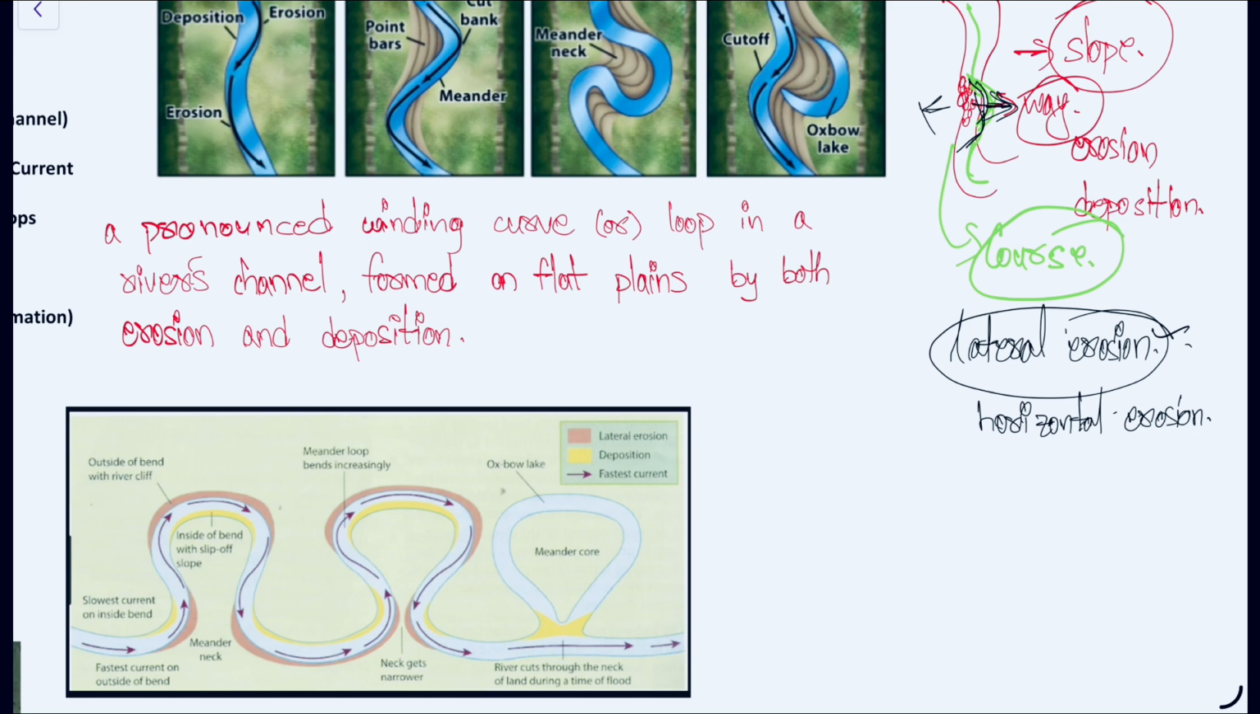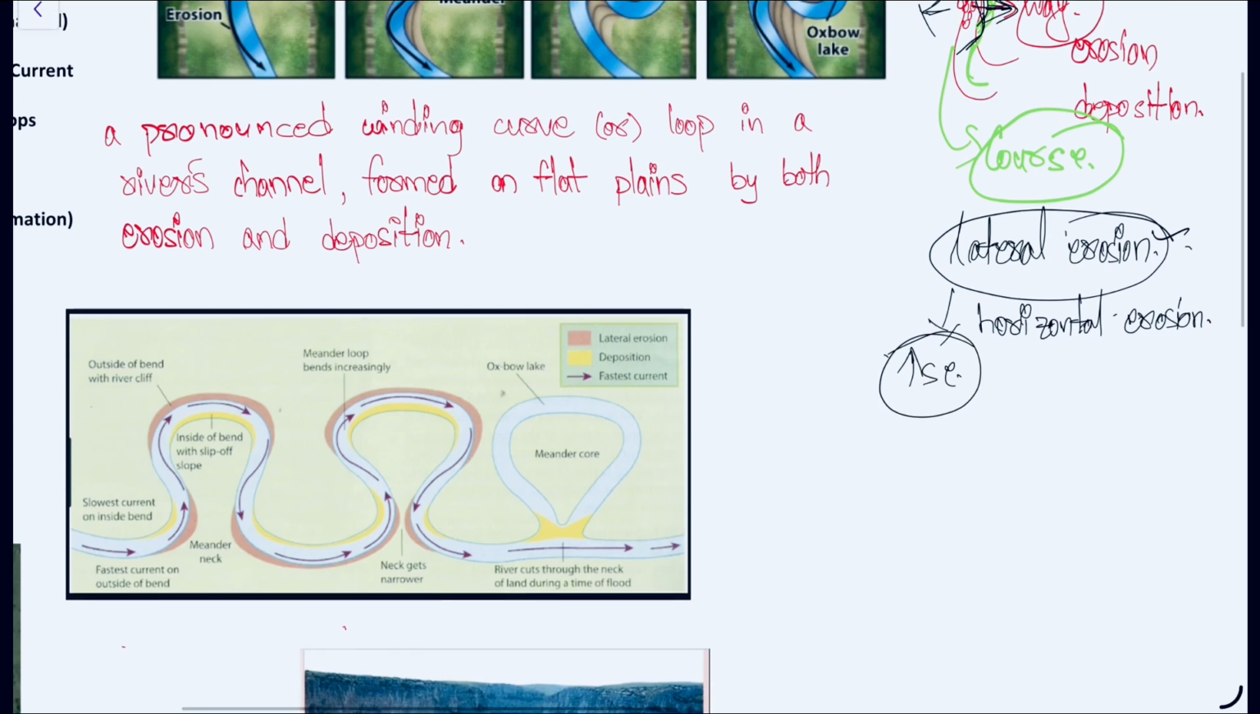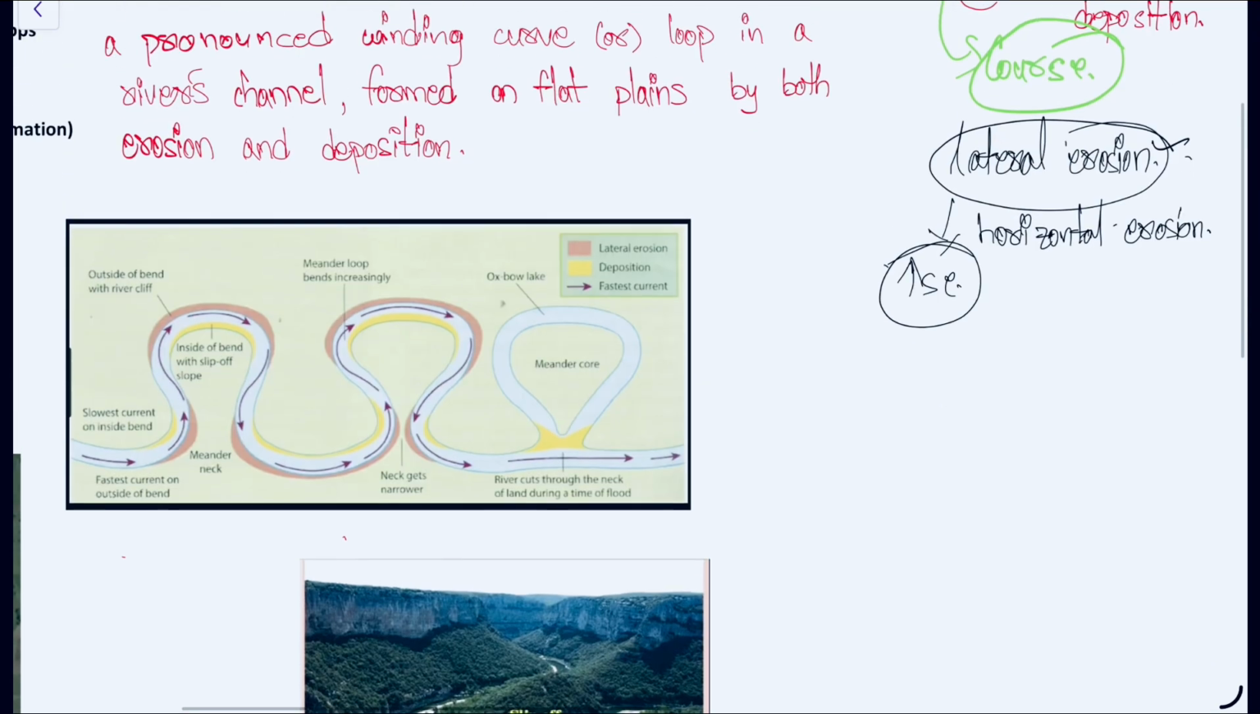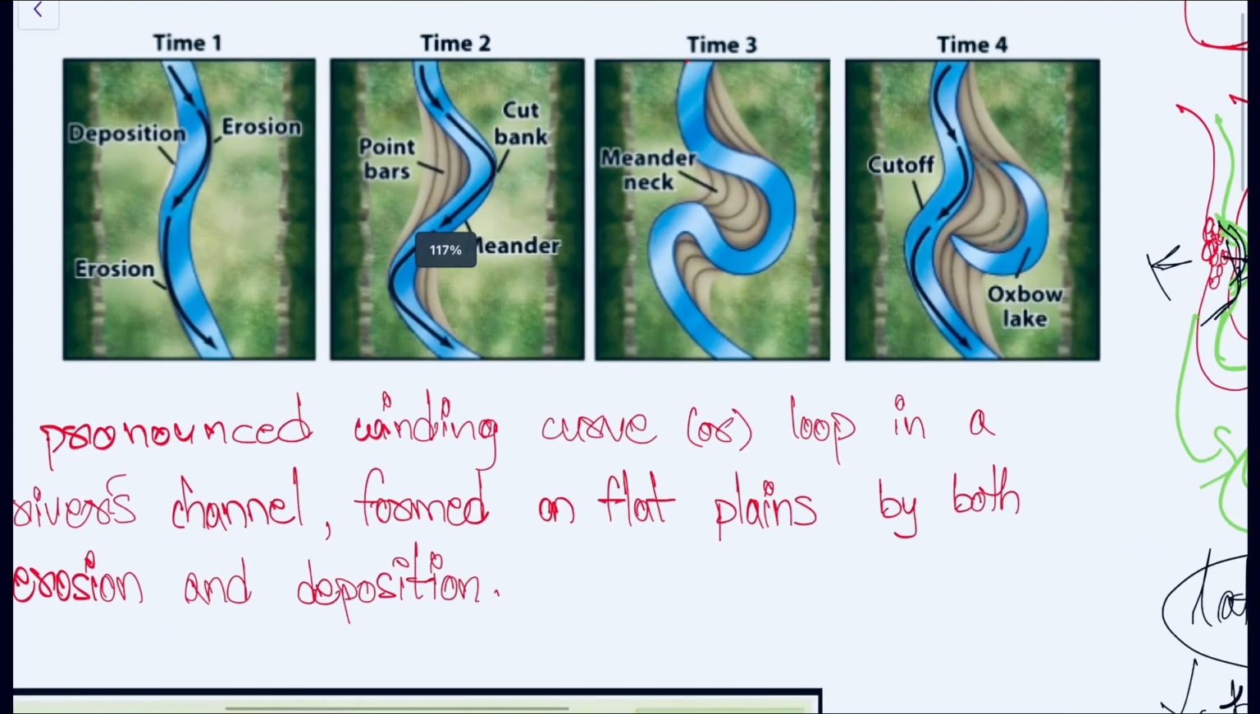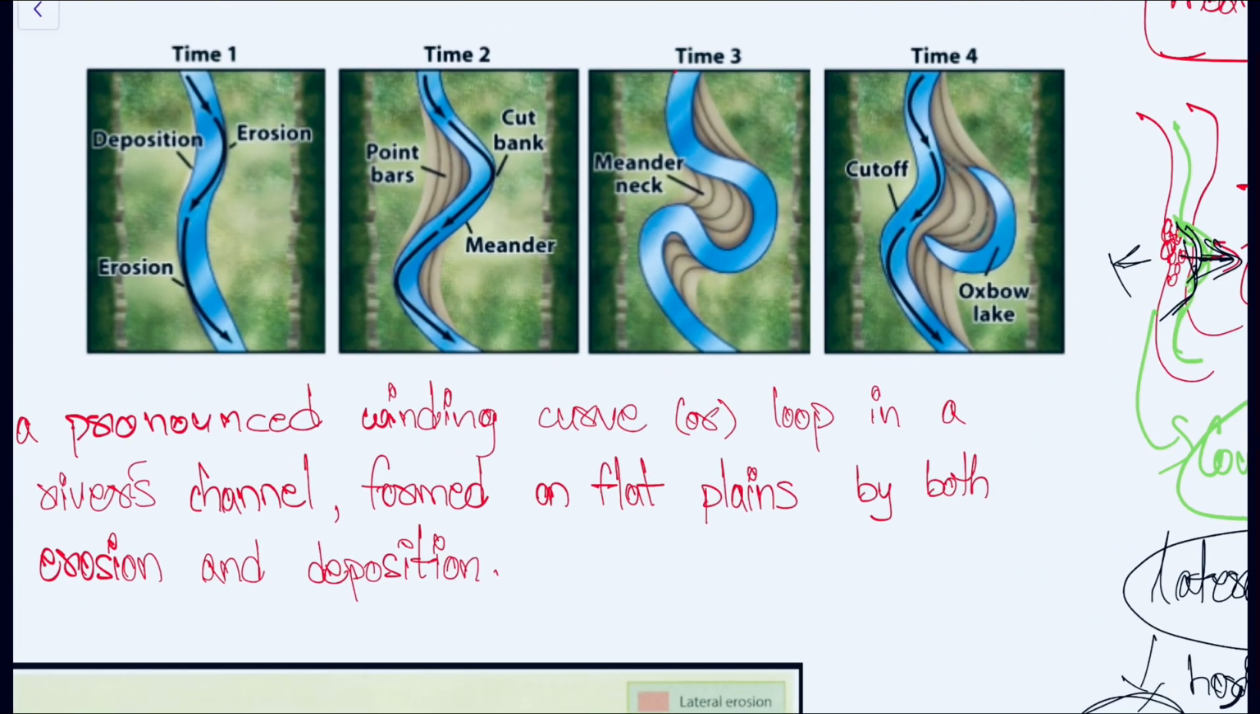And over time what happens? The lateral erosion will increase, and here we can see the formation of meanders itself, right? Because of the sediments present on its way, it is taking a slight curve here. And over time what is happening?